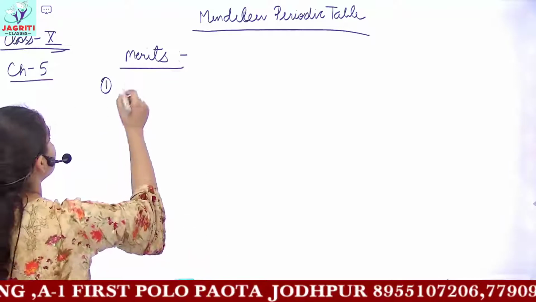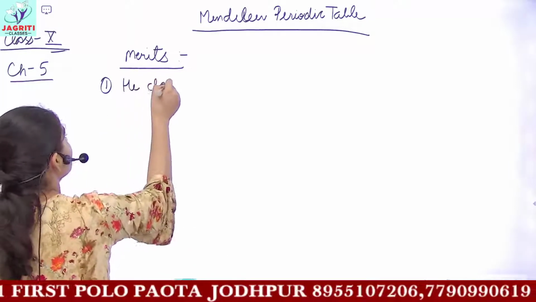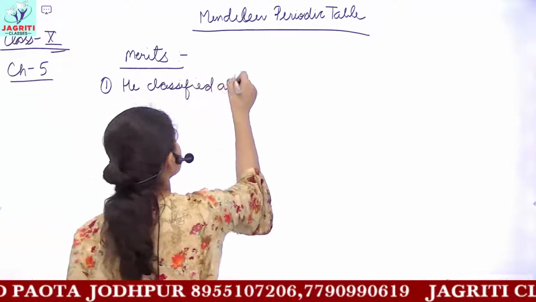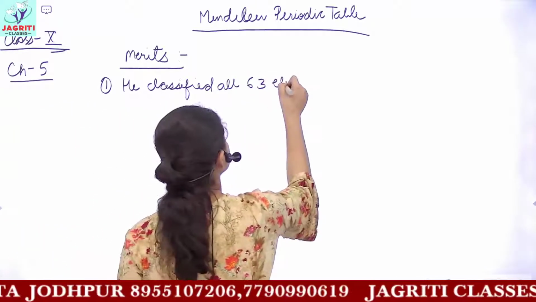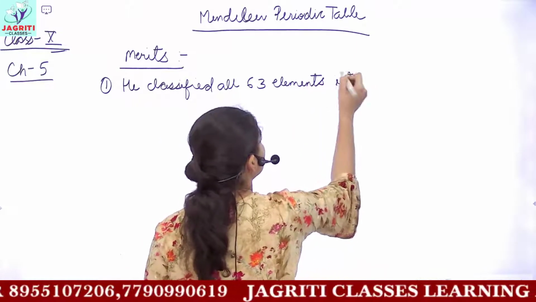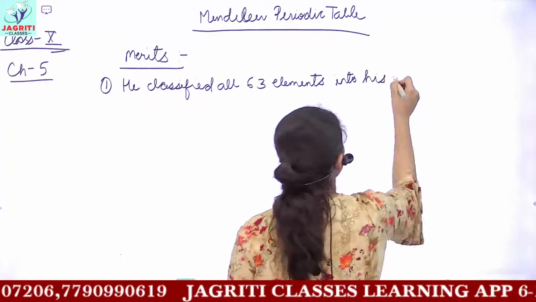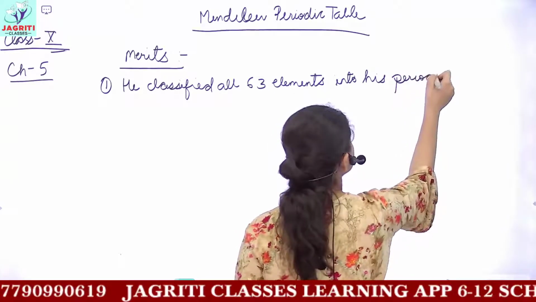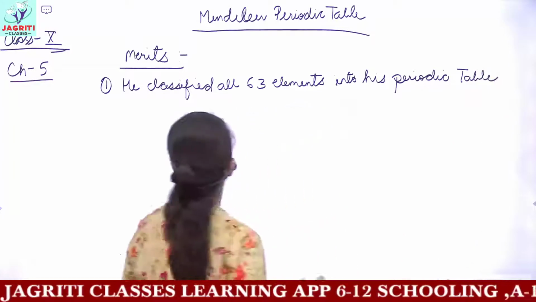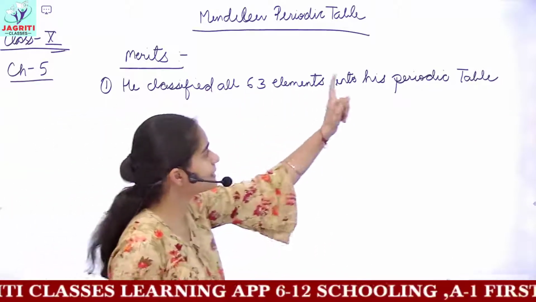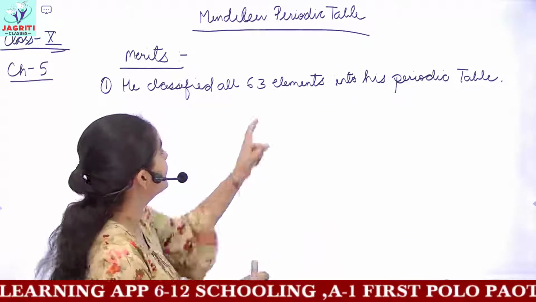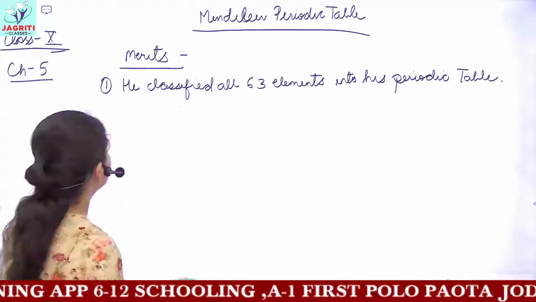So the first merit would be he classified all 63 elements into his periodic table. He included all the 63 elements into his periodic table.